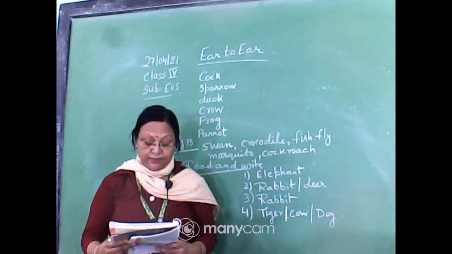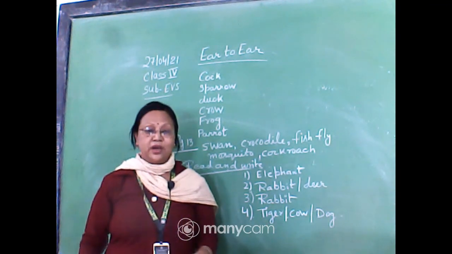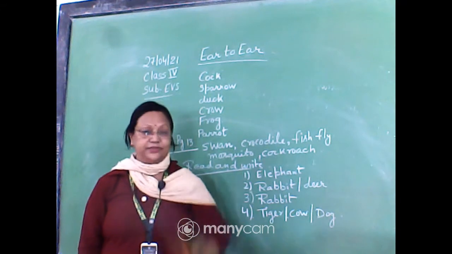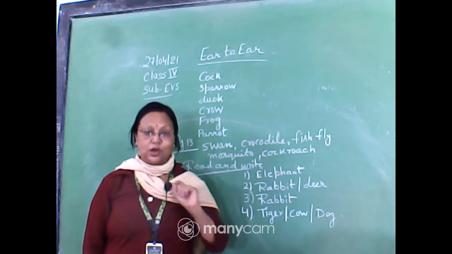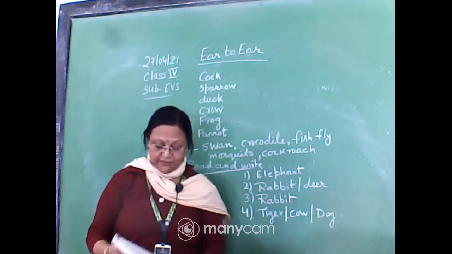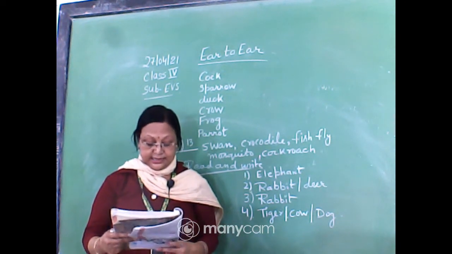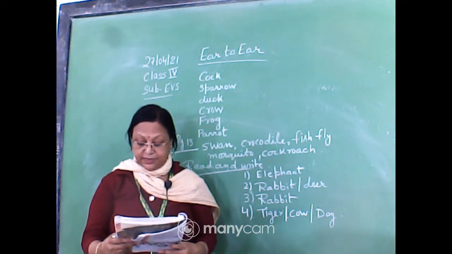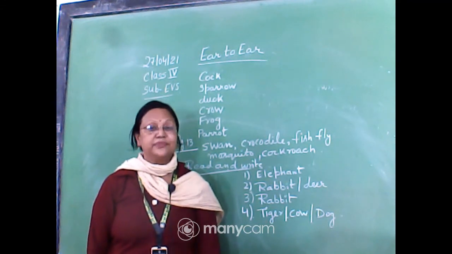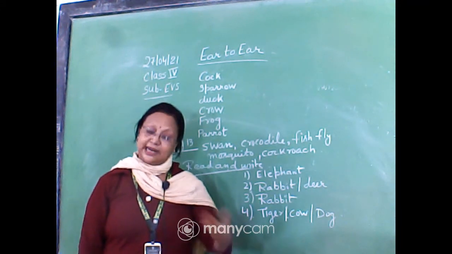Clear? Now if you look carefully, you will see tiny holes on a lizard's head. You have seen lizards at your home, and if you look carefully on both sides of their head, you can see 2 small holes through which they collect the vibrations of the sound. Now these are their ears. A crocodile also has ears like this, but we cannot see them easily. So the lizard, snake, crocodile do not possess any external ear, but they have holes. Through them they collect the sound.